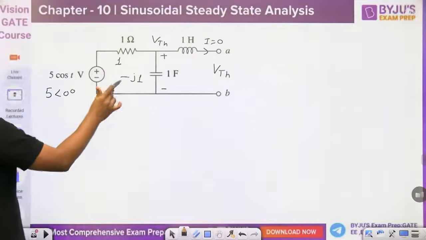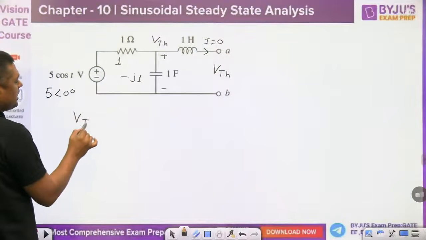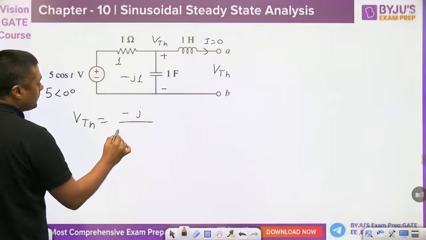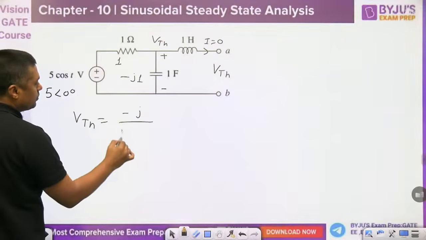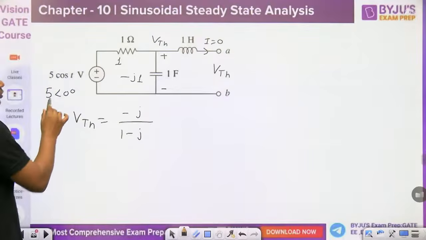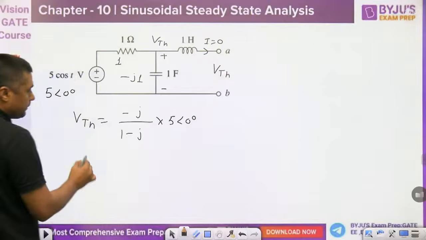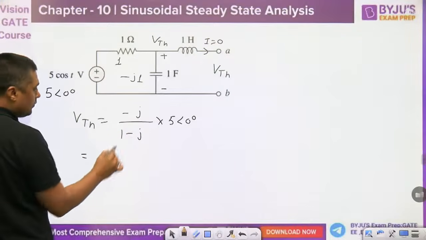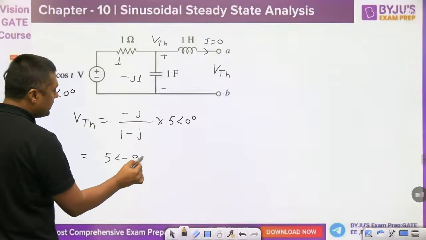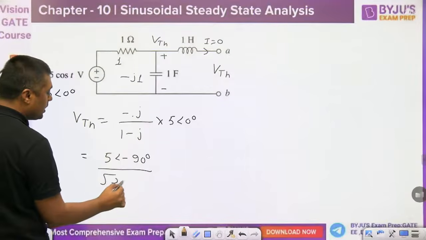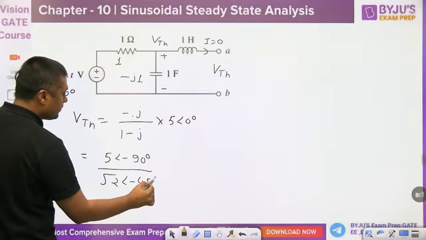So according to the voltage division rule, what is the VTH? Z2 upon Z1 plus Z2, into 5 angle of 0. Now it will become 5 angle of minus 90 degree because of this j, minus 90 degree. And what is this? Root 2 angle of 45 degree.